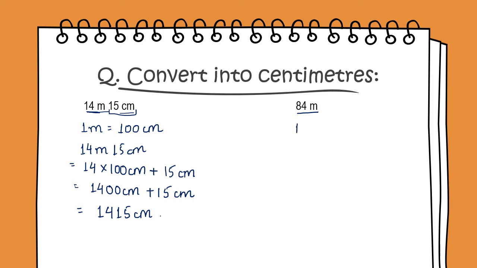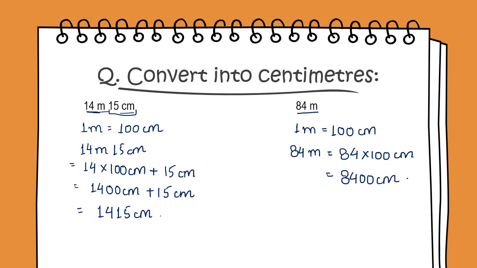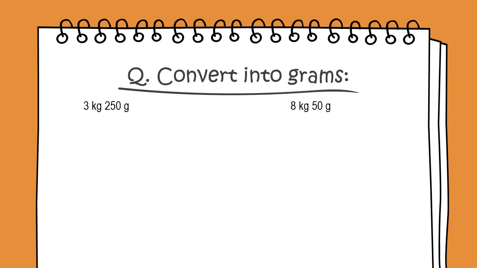In the next part we have 84 meters. So we know 1 meter is equal to 100 centimeters. So 84 meters will be equal to 84 multiplied by 100 centimeters, which is equal to 8400 centimeters.